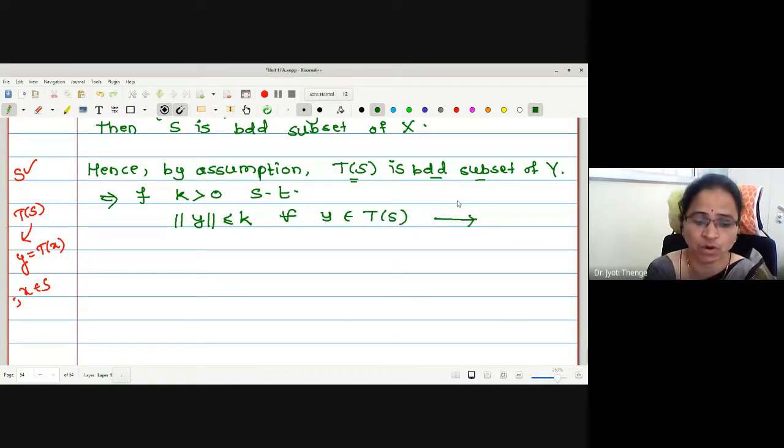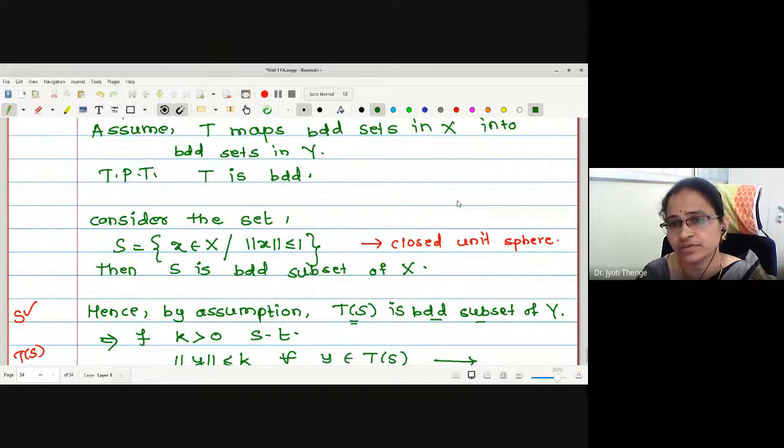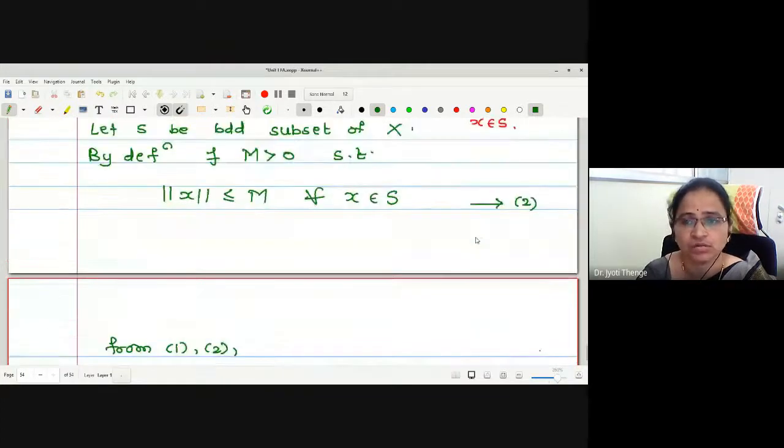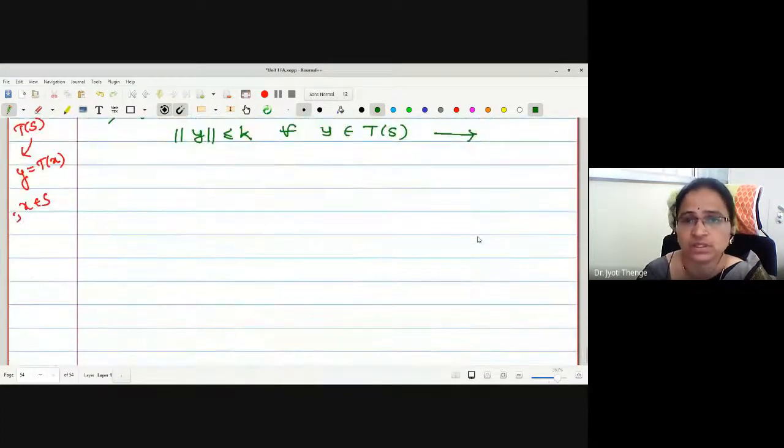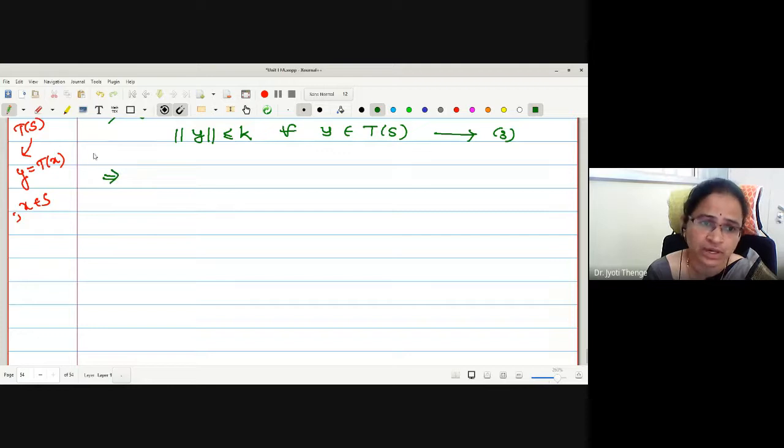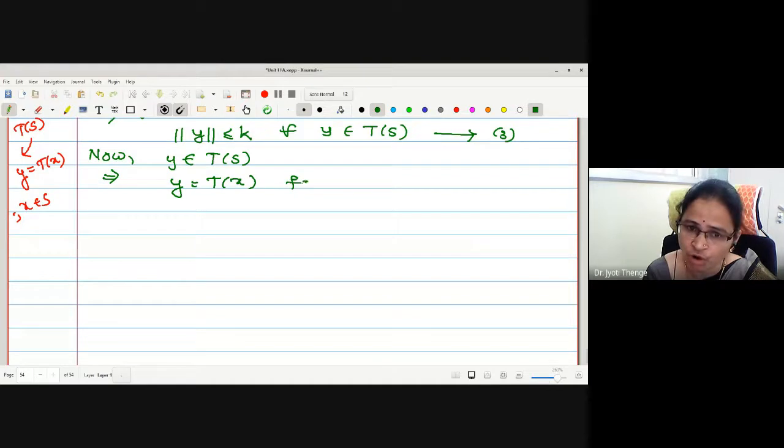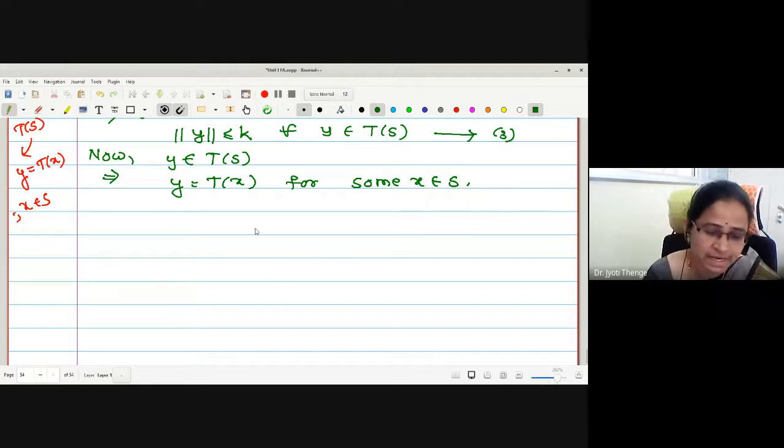Okay, and let me call this 3, since I have given 1 and 2 initially. Here only I will write: if y belongs to T of S, this implies y equals T of x for some x in S. Y is the image of some element in the set, yes.